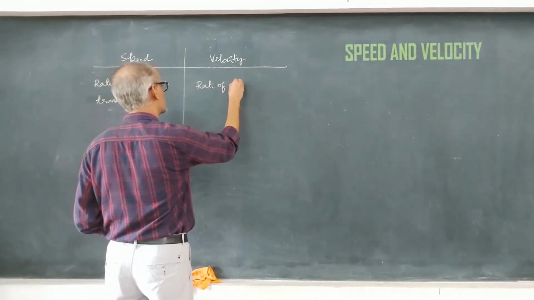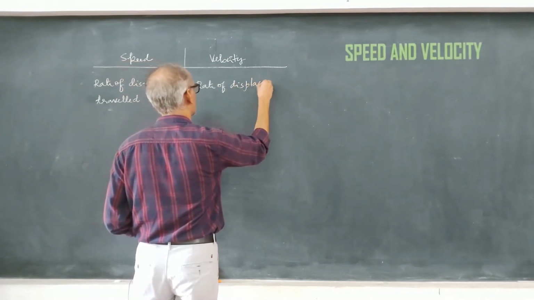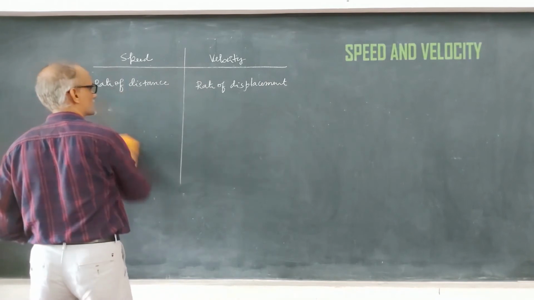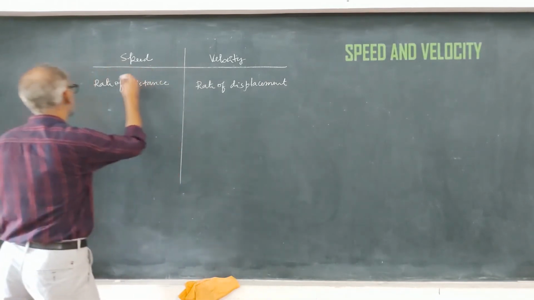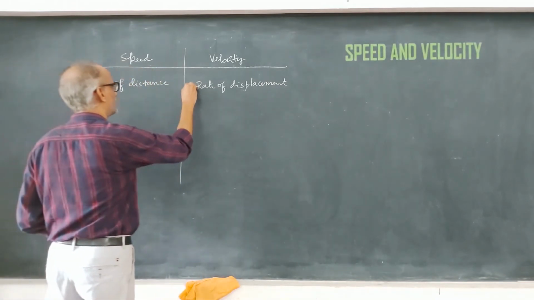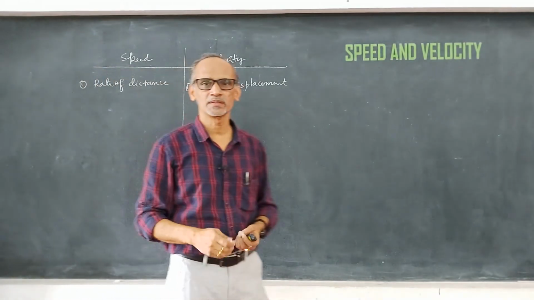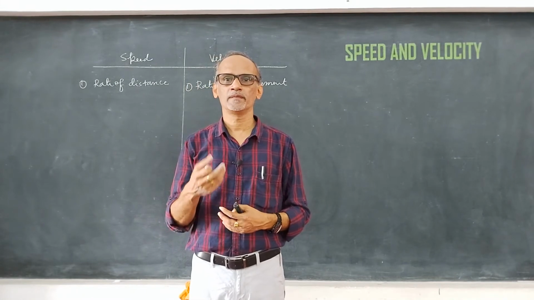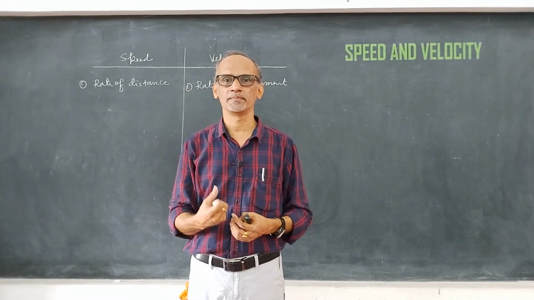The rate of displacement is called velocity. So rate of distance is called speed and rate of displacement is called velocity. Now what is the meaning of the term rate? Here we use the word rate with respect to time, how fast.